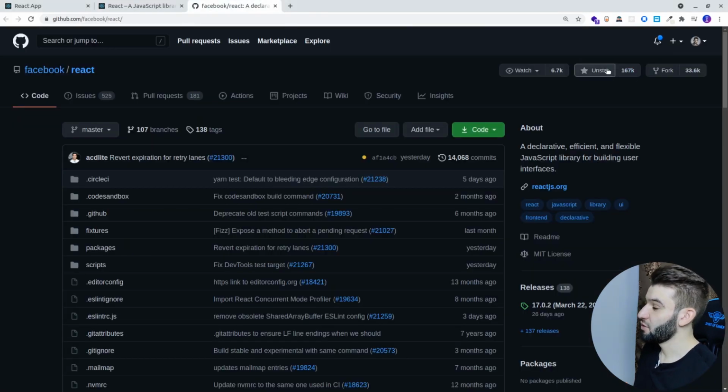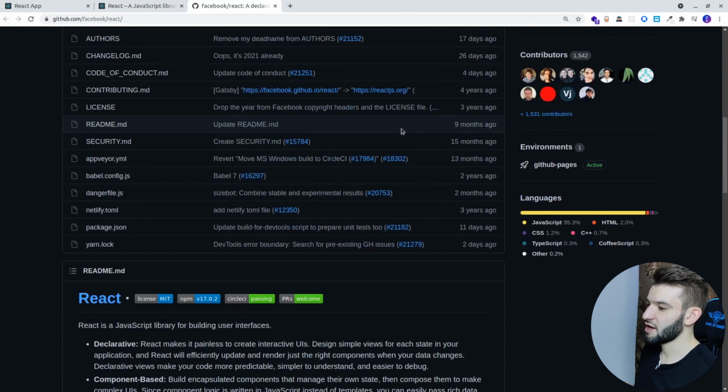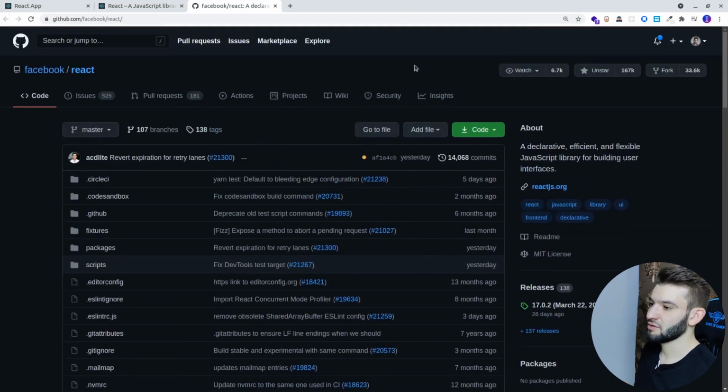And if you're familiar with React here, you're going to see the GitHub repository has 167K stars as of this video tutorial. That's ridiculous. Like the whole Facebook team is pretty much maintaining that. So that's basically what React is.